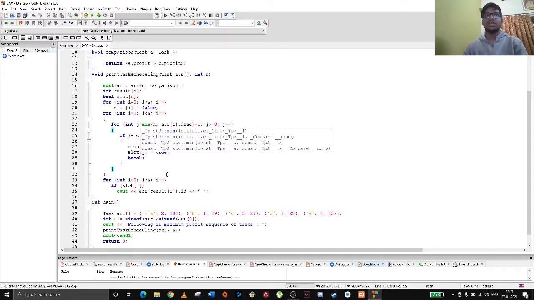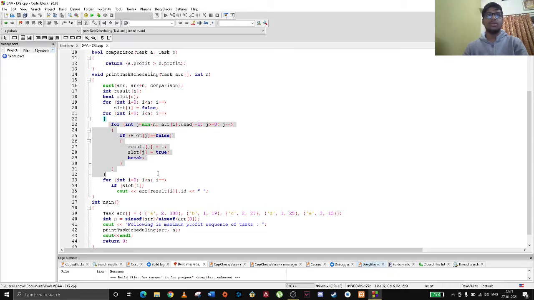Then it will check whether any slot is available to put each task in the sequence. For that, this for loop is there, and this other for loop is for again checking and getting the slots which are not used.